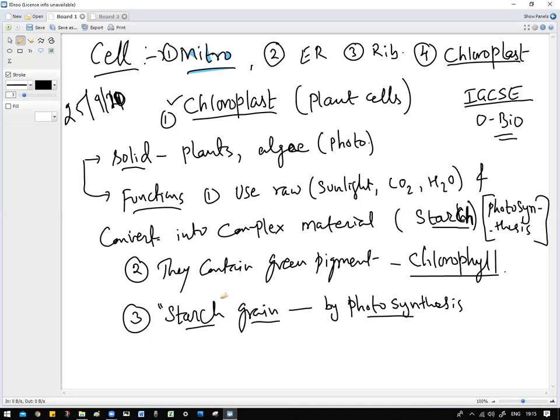The same type of material is also found in animal cells, but that type of grain is called glycogen. Glycogen in animal cells.